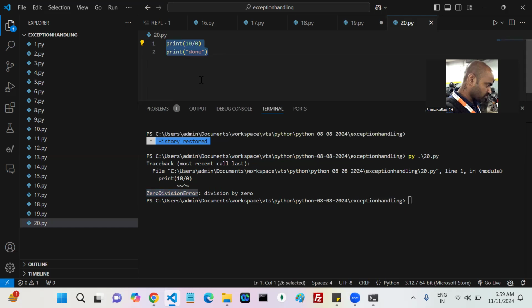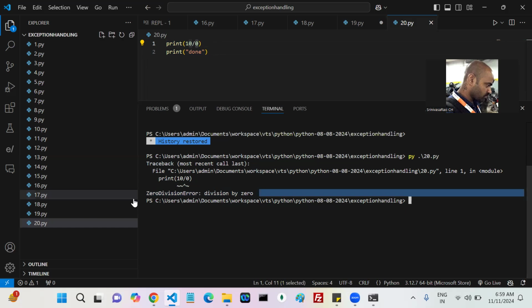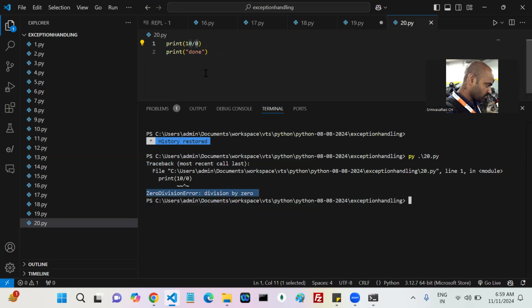That means who threw it at runtime, who checked that you are dividing this number by zero, that the reason has to raise an exception. Who did that work? Python, right? You did not raise the exception, Python did.